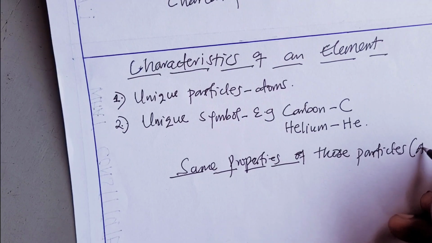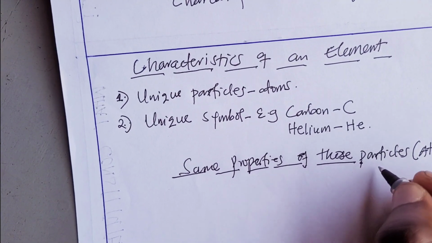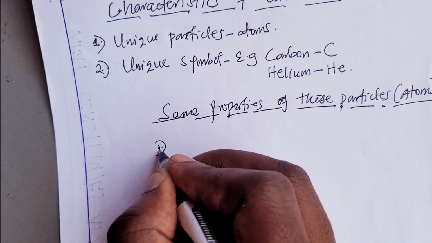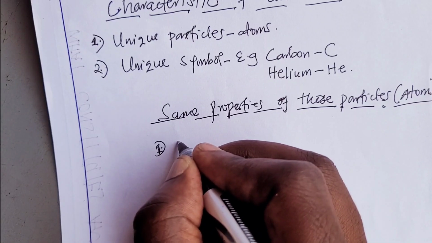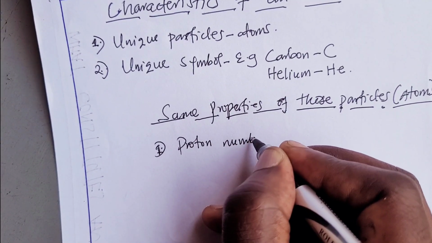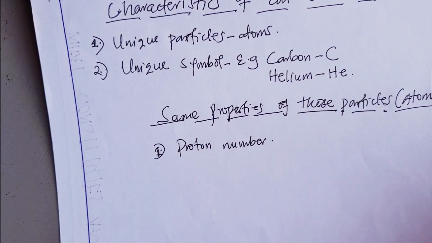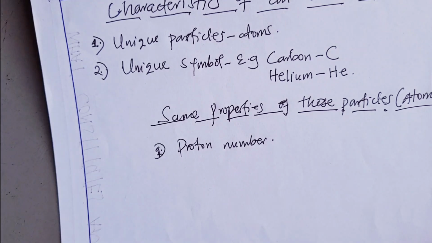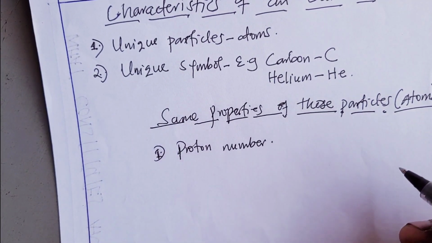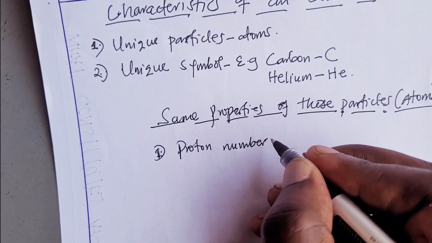For example, let's look at the proton number. Remember, atoms have protons in their nucleus. Therefore, this proton number should be unique for an element. Each element must have its own unique proton number that identifies it.